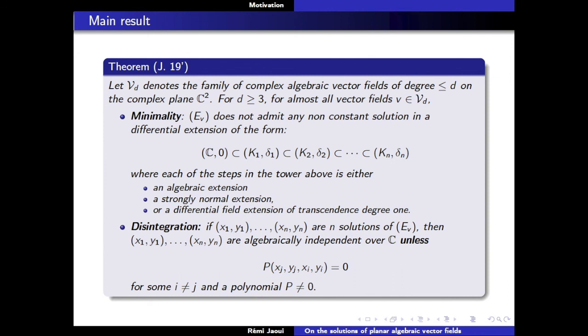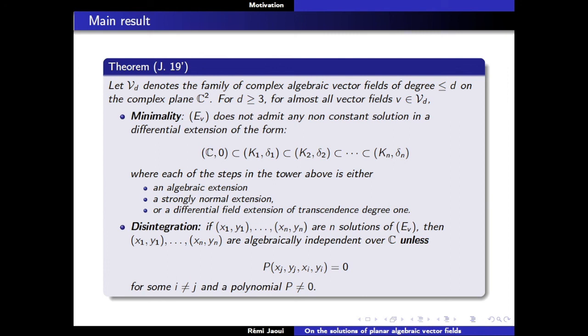So this theorem that I was saying before says the following thing: look at the family V_d, which is a much bigger family of complex algebraic vector fields of degree less or equal to d. We cannot give a necessary and sufficient condition, but we can say what happens.